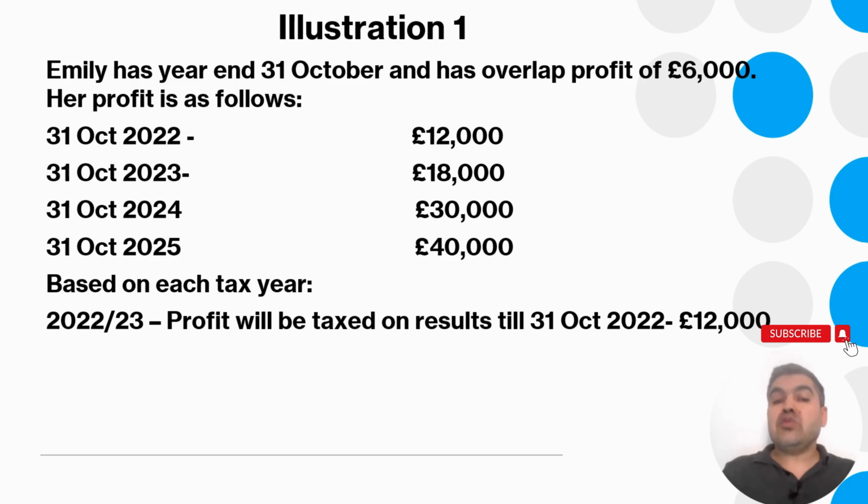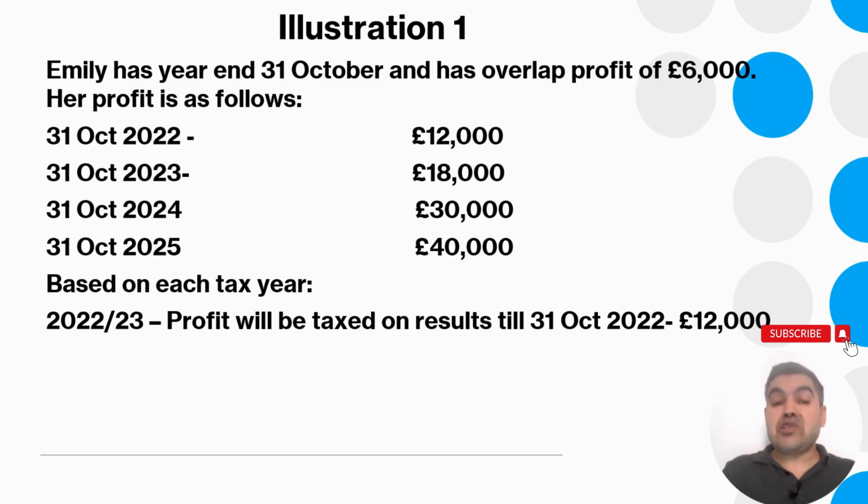Year ended 31st of October 2022, she has a profit of 12,000. 31st of October 2023, 18,000. 31st of October 2024, 30,000. 31st of October 2025 is 40,000. This assumption is based on each tax year. Remember, 2022-23 is always on the current year basis, unless the business has just started. So the business has existed for quite a long time.